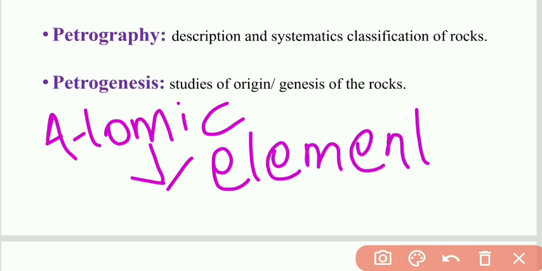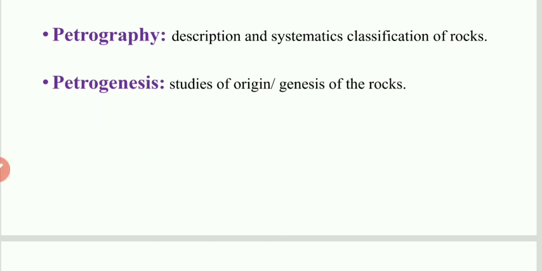You have already studied these elements, and you are still studying them. Since school you have been studying the periodic table, all types of elements. So from those elements there is the formation of minerals, and from the minerals there is the formation of rocks.